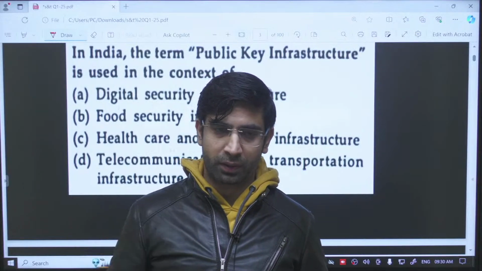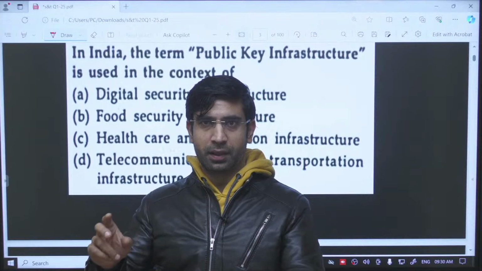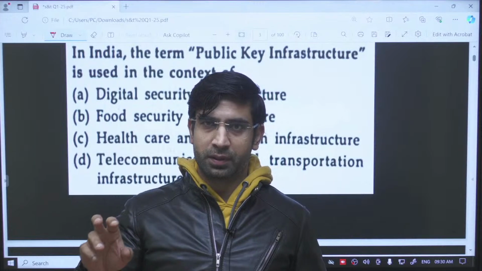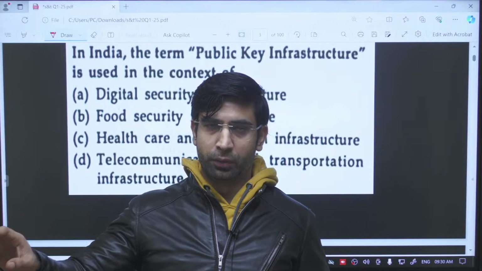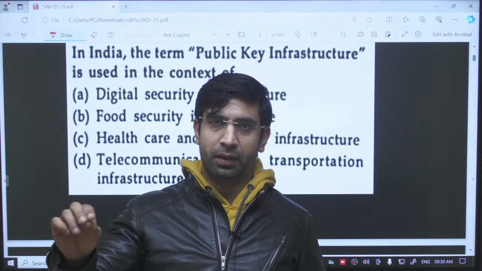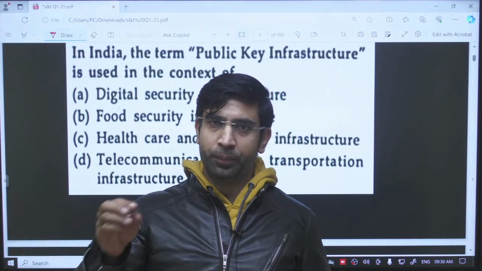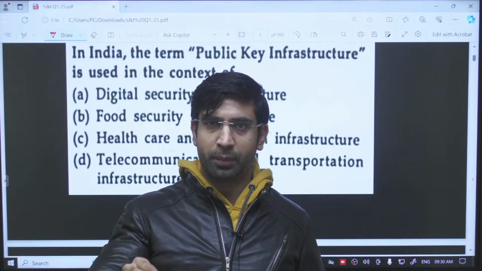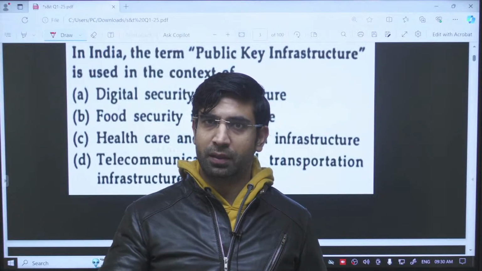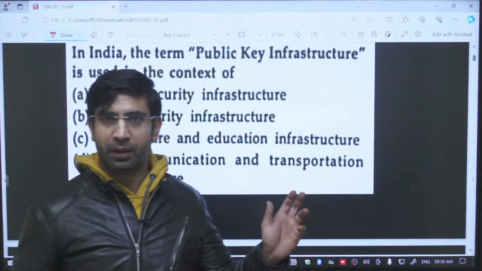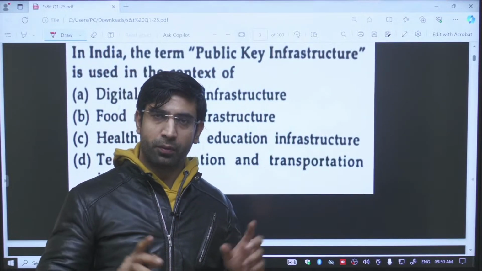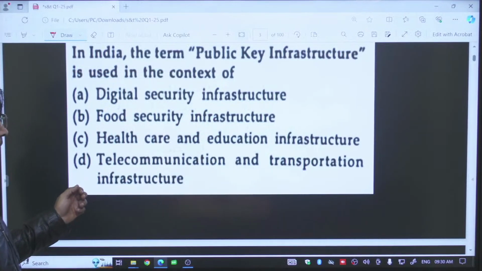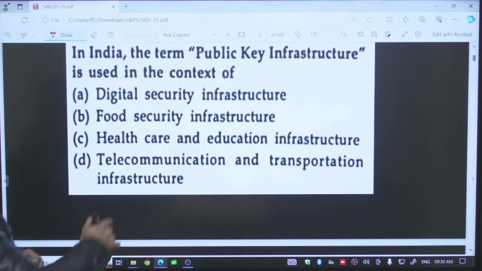He can go over the internet, and on the internet he can check the public key about me. If he will get all the information that public key is issued to USB Rohila by this company on that date, and it will be valid for that day, then he can take that public key. He can use that public key to decrypt my sent message. Clear? So public key infrastructure, this whole setup is known as the public key infrastructure, and this is a term used in the digital security infrastructure.